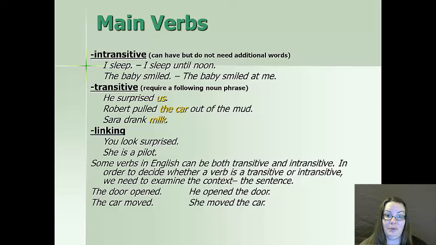Okay, or Robert pulled. If we say Robert pulled, there tends to be more action when it seems intransitive than if we do it as a transitive verb. Robert pulled the car out of the mud. And so sometimes verbs can appear as both. Okay, linking verbs, you look surprised, she is a pilot.